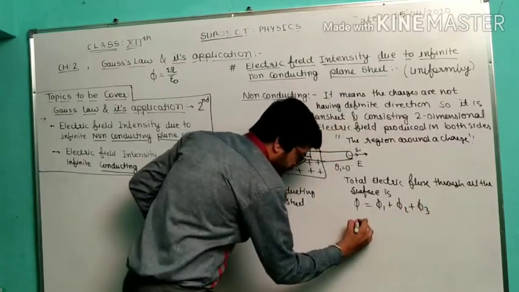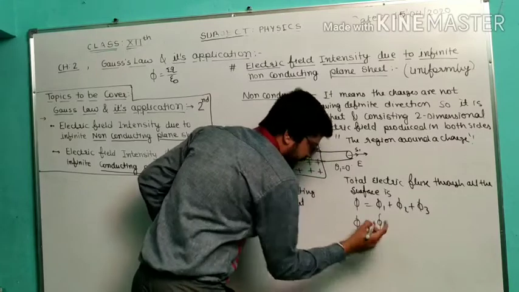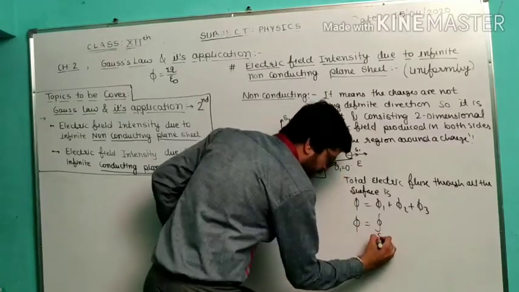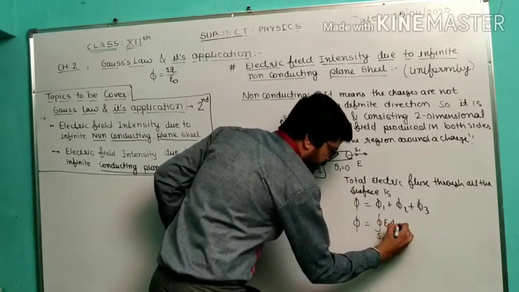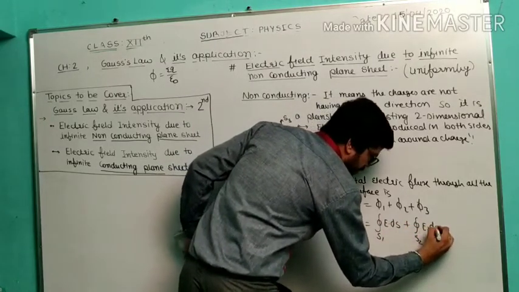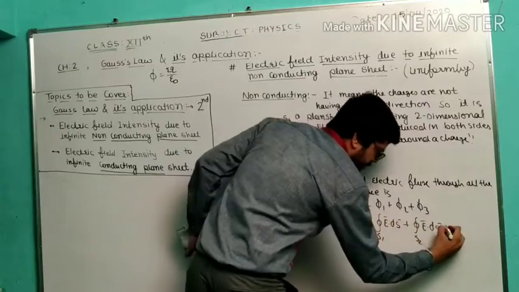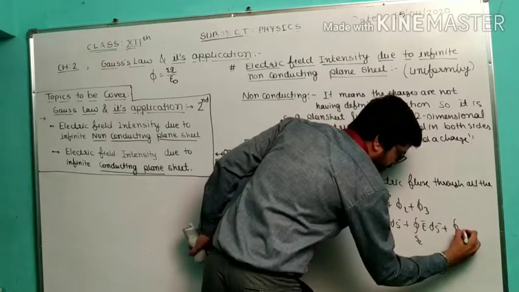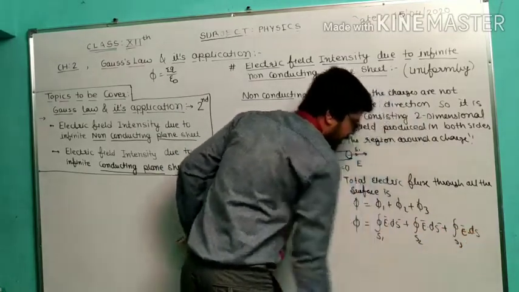And now phi is equal to closed integration, because we want a closed surface area, S1 E dot ds vector sign, and S3 E dot ds.